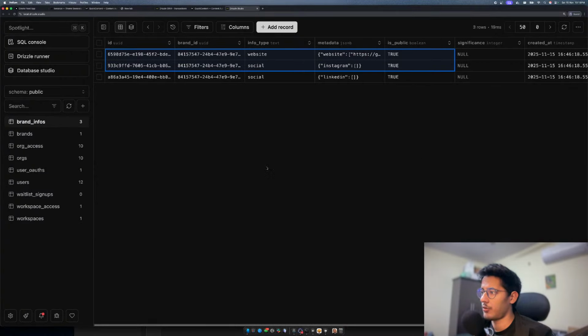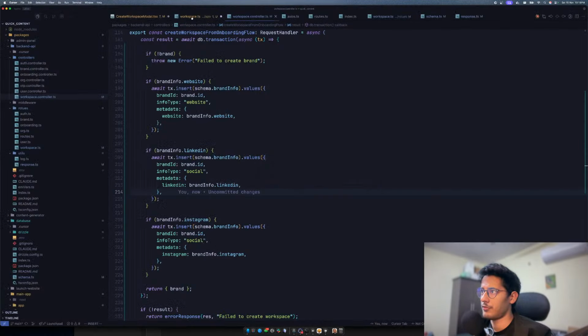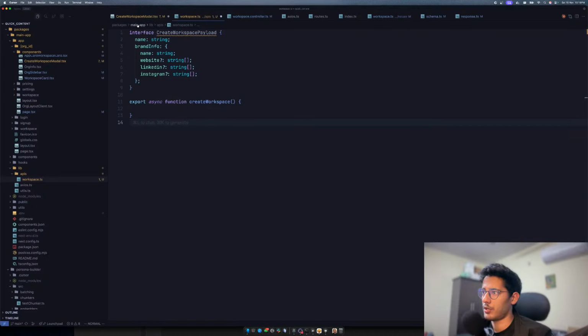Let's move forward and quickly integrate this in the front end. So we have the workspace. No, not this one. Yeah, create workspace. That's what we want. So we can have this should be.